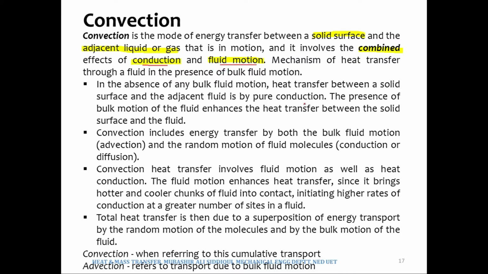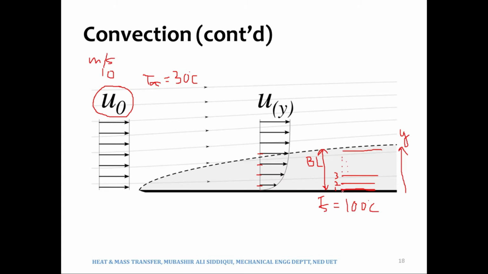Right. So coming back, the layer of the fluid which is adjacent to 100 would have a temperature around 100, right? And then the temperature will continuously keep on decreasing, because the temperature of the free stream fluid is 30 degrees Celsius. So outside over here in this region, the fluid has a temperature of 30 degrees Celsius, meaning outside the boundary layer.